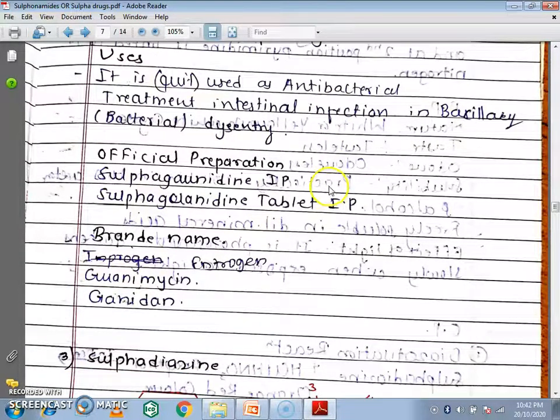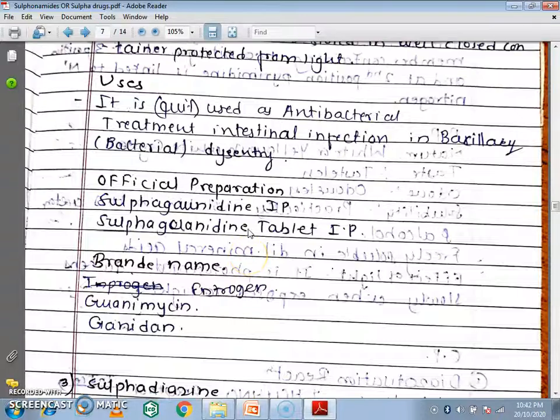The official preparations are sulfaguanidine IP and sulfaguanidine tablets IP. Next is brand name. The brand names are Entrogen, Guanimycin and Guanidone.